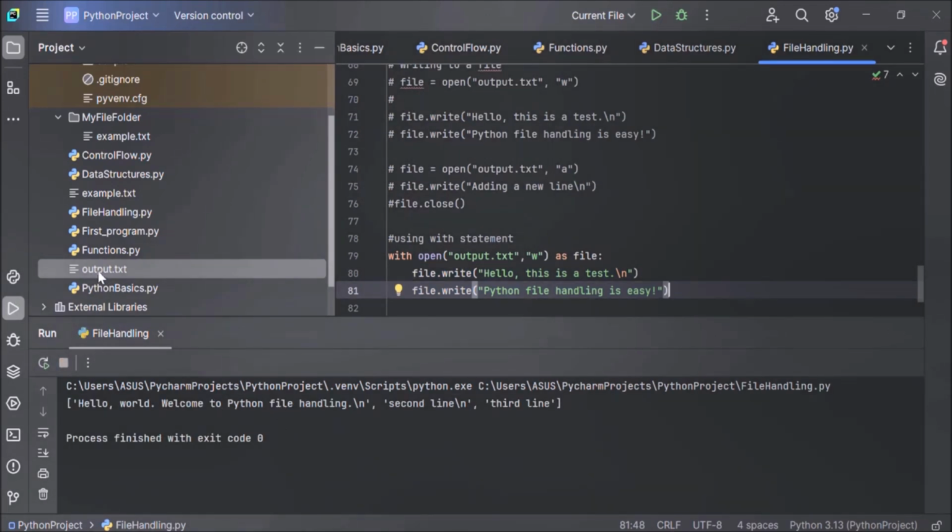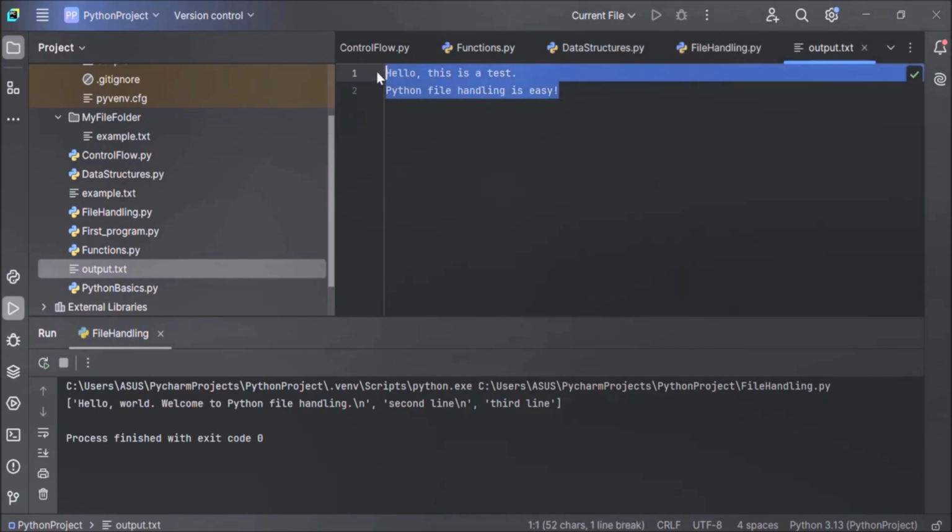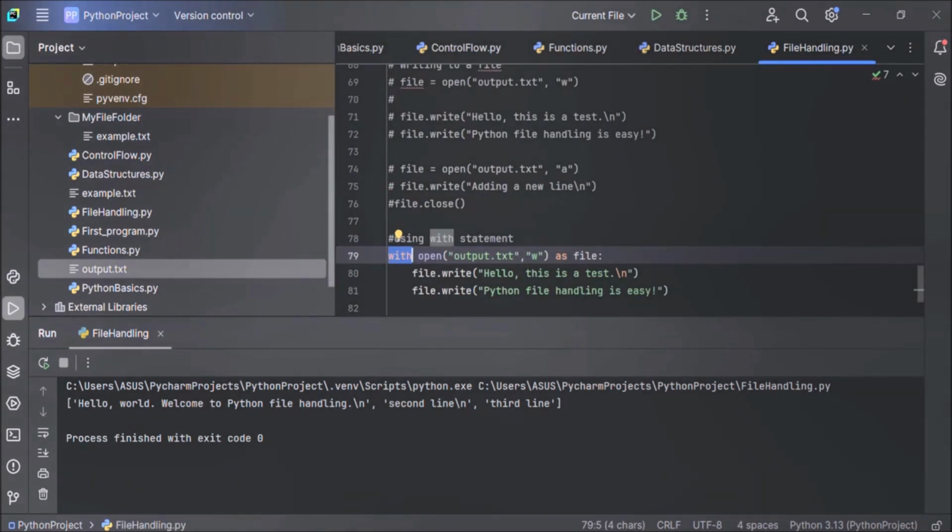We have executed our code. This is our output.txt. You can see the file is overwritten now. So this is how you can use the with statement, which automatically closes the file after the block. This is the most recommended way.